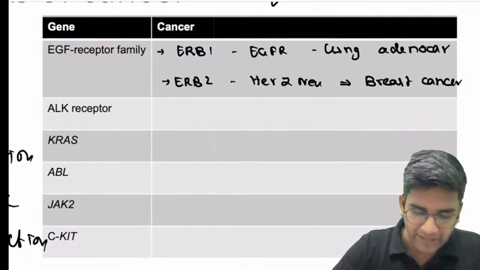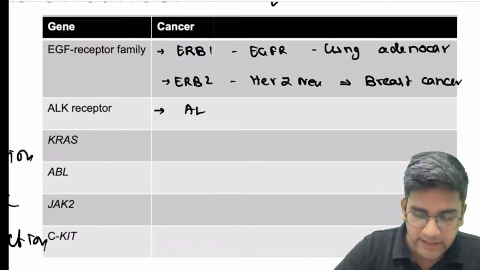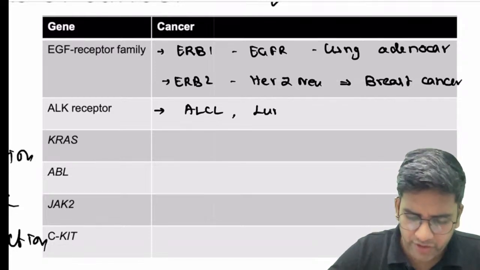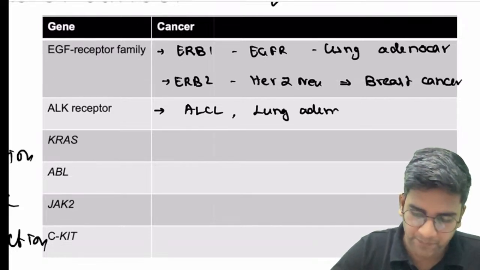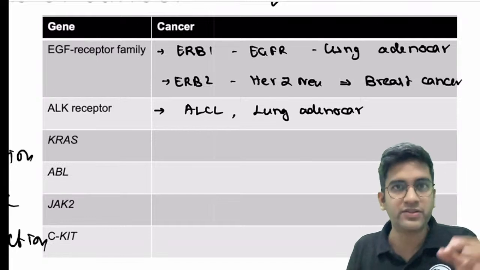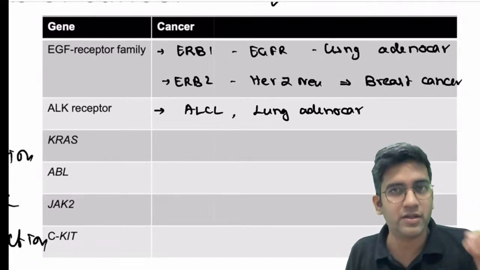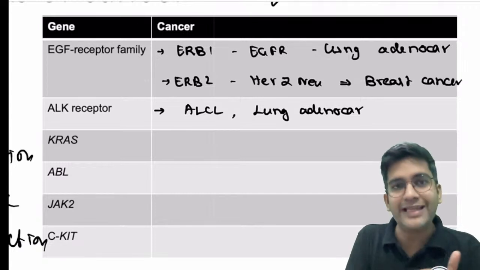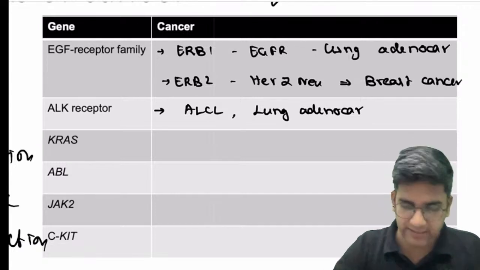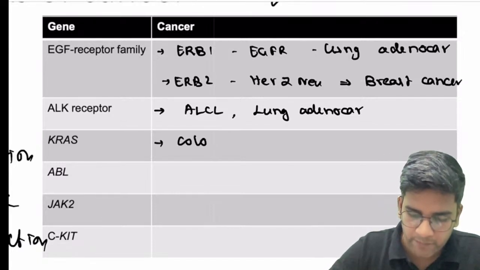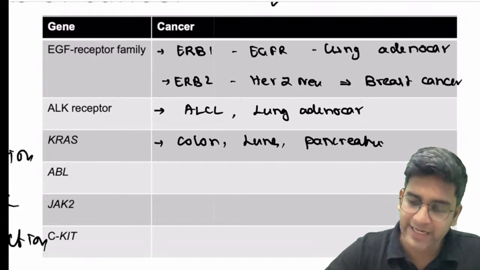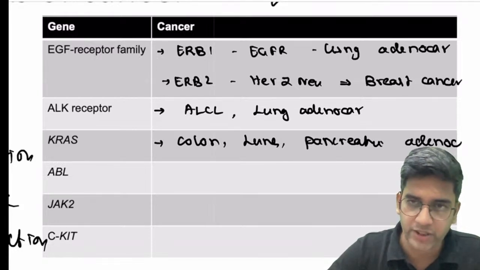Fine. ALK is anaplastic lymphoma kinase. We did a rare lymphoma called anaplastic large cell lymphoma, and this also is seen in lung adenocarcinomas. Just write the terms, just write the tumors if it's part of an essay question. If this alone is asked in a 5-mark question, elaborate on it a little bit. Fine. KRAS. KRAS can be seen in colonic tumors, in lung adenocarcinomas, and in pancreatic adenocarcinomas. In all the adenocarcinomas, we have the mutations. Fine.